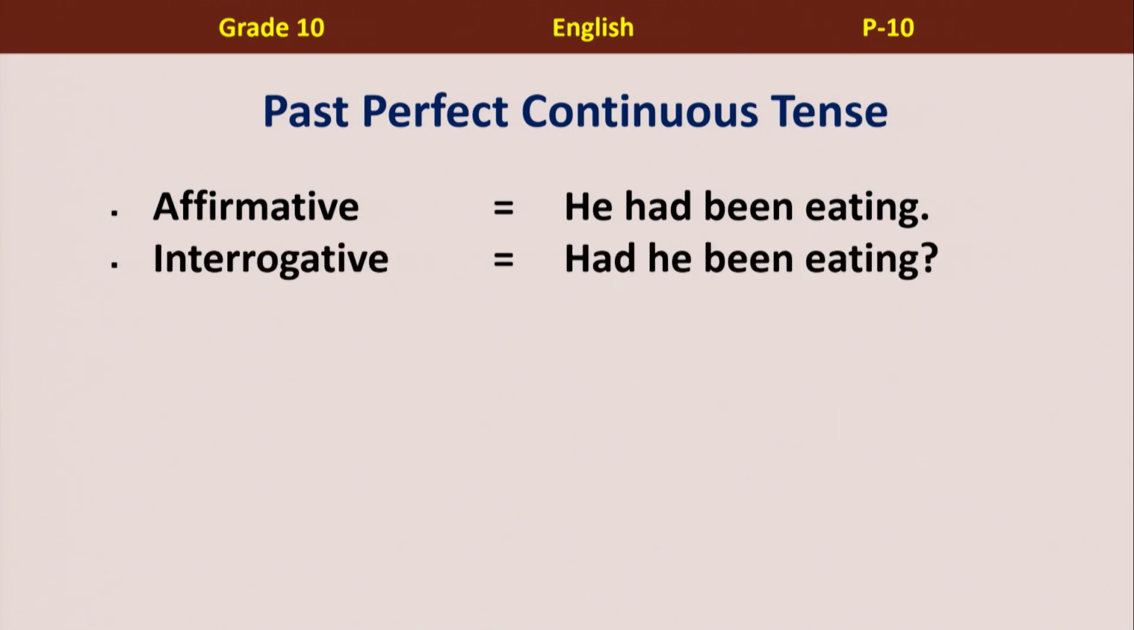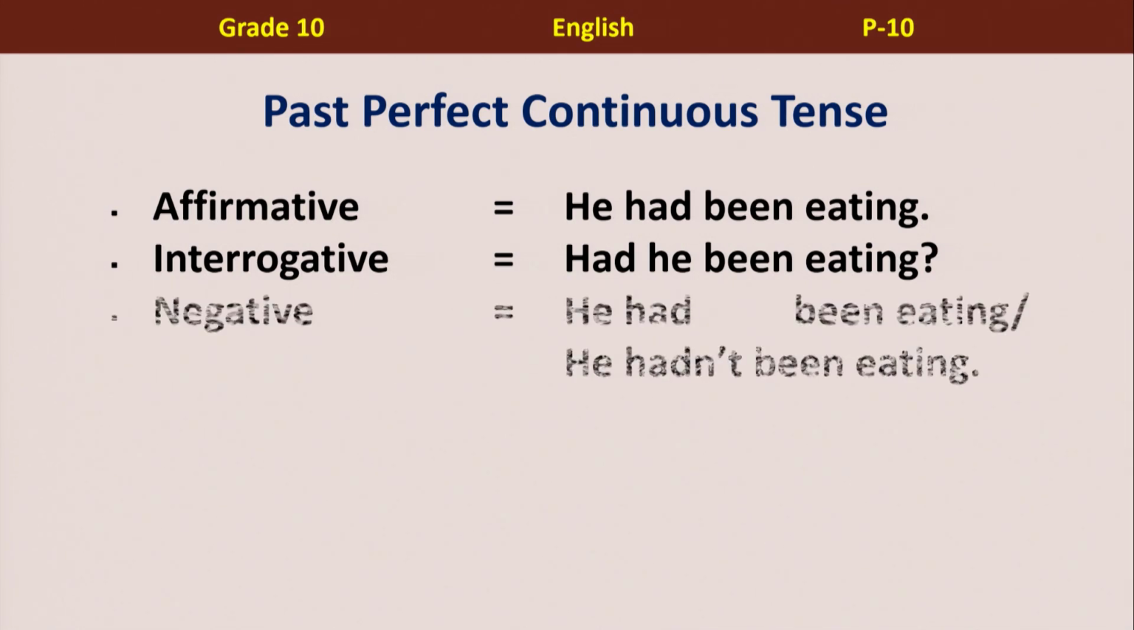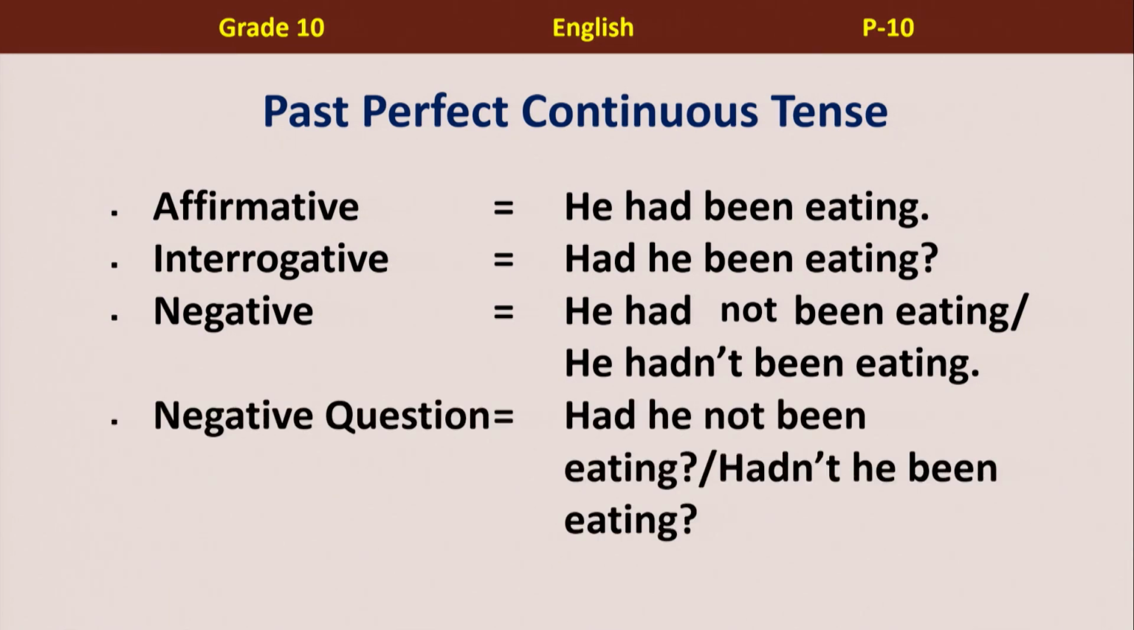Interrogative, how about the interrogative? Interrogative is a question form, remember? Oh, yes. Had he been eating? We simply take had in front. And negative sentence again? He had not been eating, or we can also say he hadn't been eating. Yes, use the contraction form. Then the negative question we can say had he not been eating or hadn't he been eating.